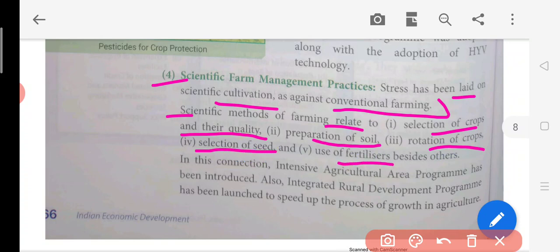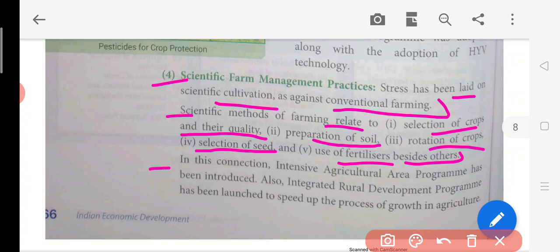Then use of fertilizer will also be there to make the soil fertile, as well as the selection of seeds, meaning which seed will provide more output or production. This is how they use scientific management; there is some science behind this agriculture, and they know that productivity can be increased if they do such things.